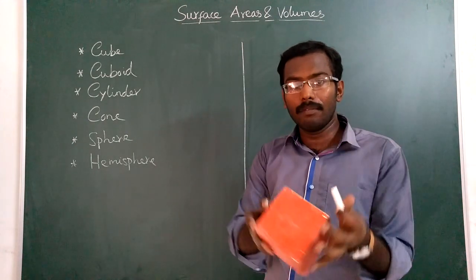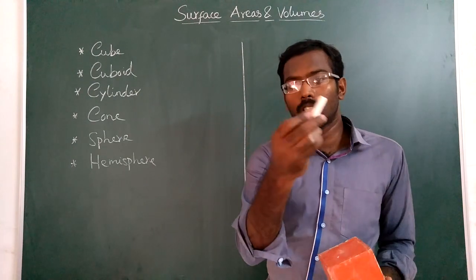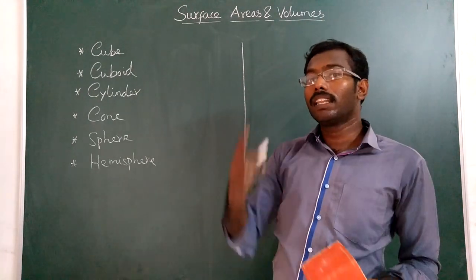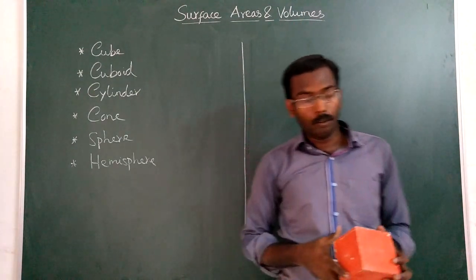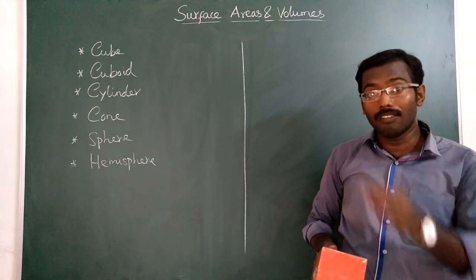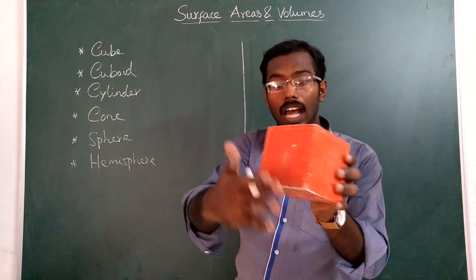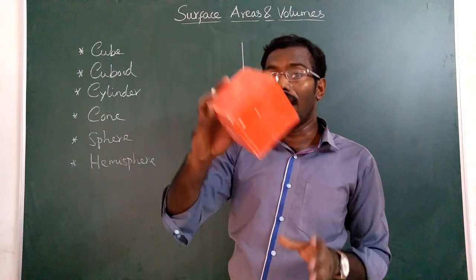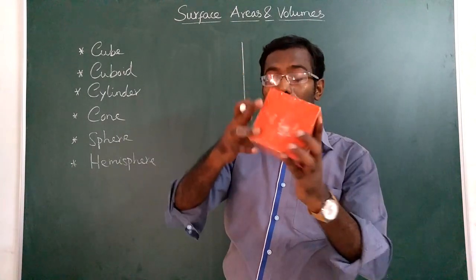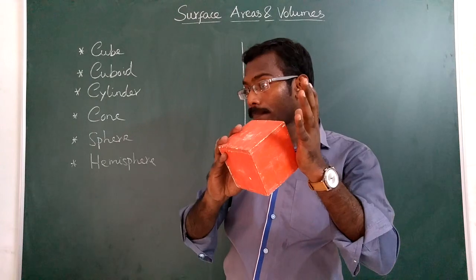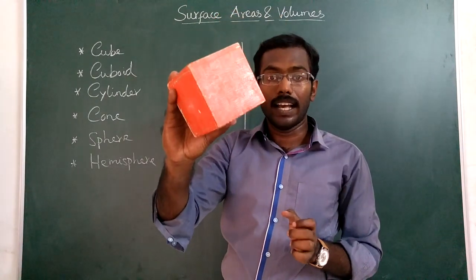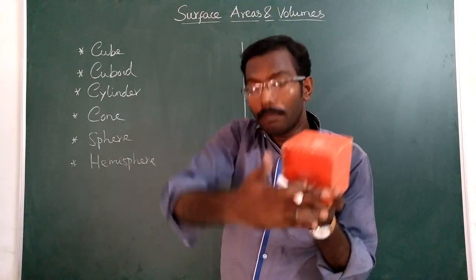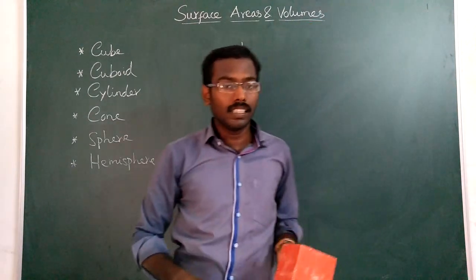But the surface area means only the outer portion, the outer area of the chalk. Now you understood the difference between surface area and volume. Surface area is only the outside, outer portion. But volume means the whole object. The space occupied by the whole object is called volume.